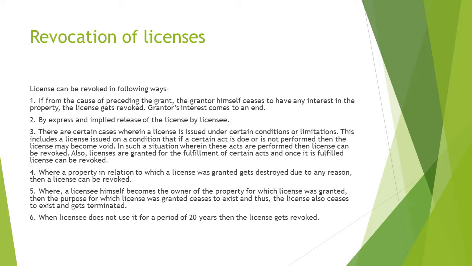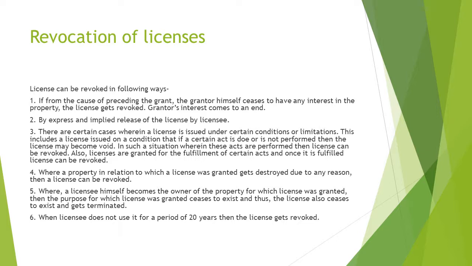Third, there are certain cases where a license is issued under certain conditions or limitations. These include a license issued on a condition that if a certain act is done or is not performed, then the license may become void. In such a situation where these acts are performed, then the license can be revoked.